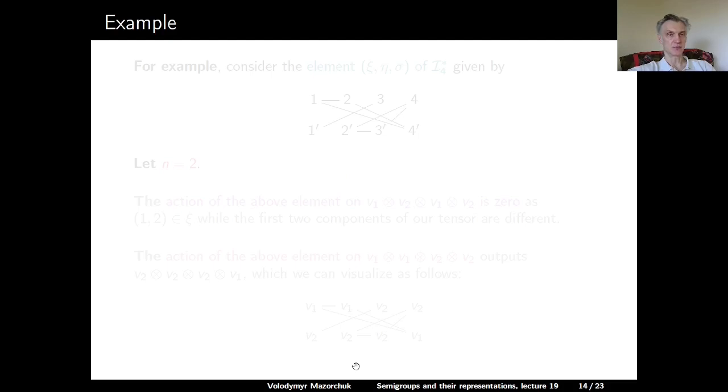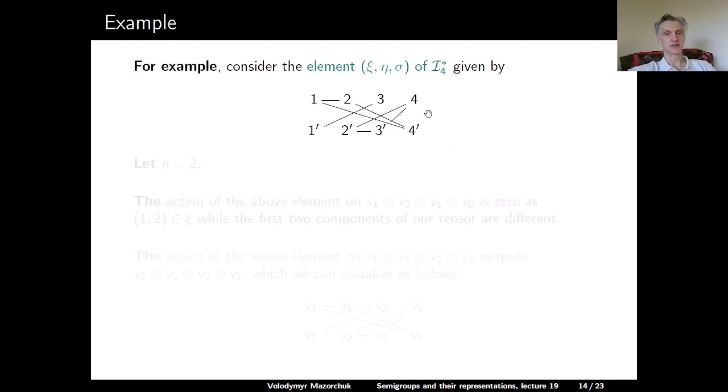Let's look at an example. For example, consider the following element psi eta sigma in I star sub 4, which we saw before. It has 3 classes: 1, 2, 4 prime; 3, 1 prime; and 4, 2 prime, 3 prime. Let n be equal to 2.